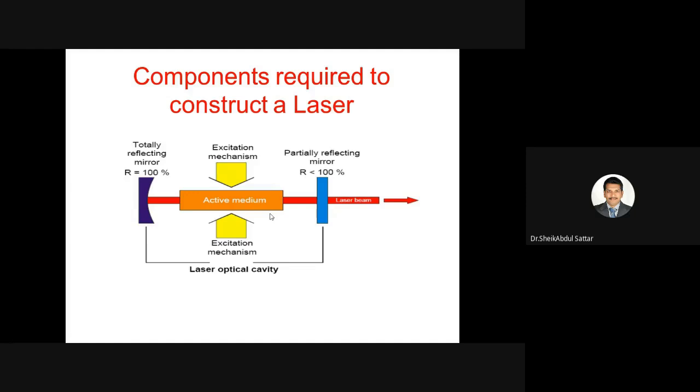What is the resonance cavity? An arrangement of two mirrors. One has a fully reflecting coating, the other has a partially reflecting coating. So what are the components required to construct a laser? The active medium, which has a metastable state. The second one is the source of excitation, which excites the atoms from the lower energy level to the high energy level. And the resonance cavity, an arrangement of two mirrors on either side of the active medium, one fully reflecting and the other partially reflecting. That cavity is also known as the optical cavity.